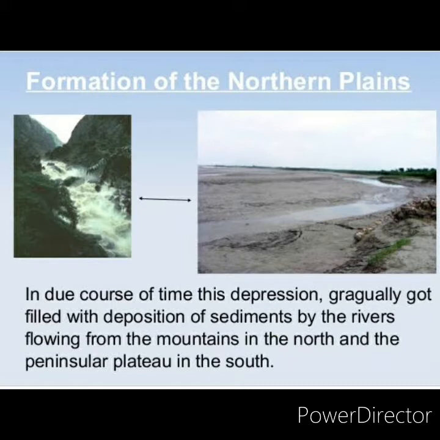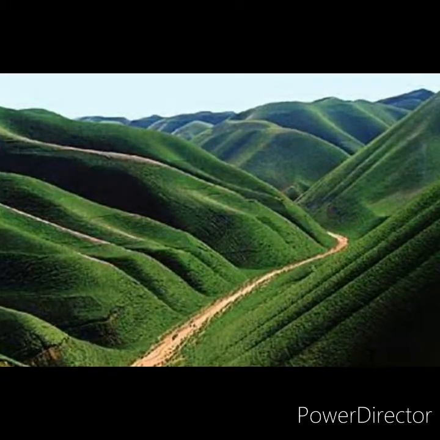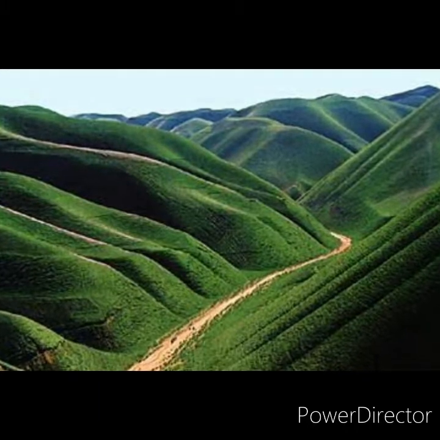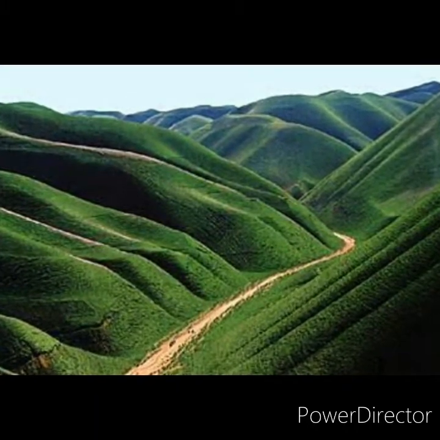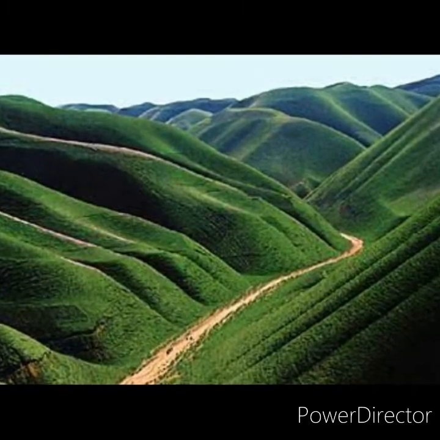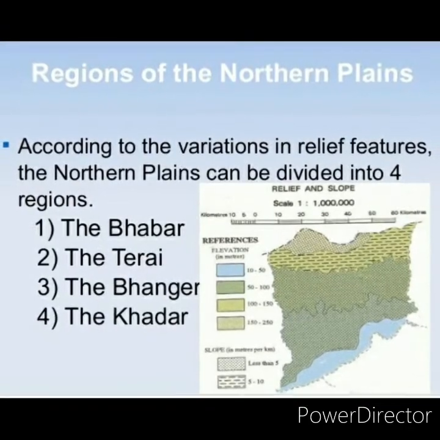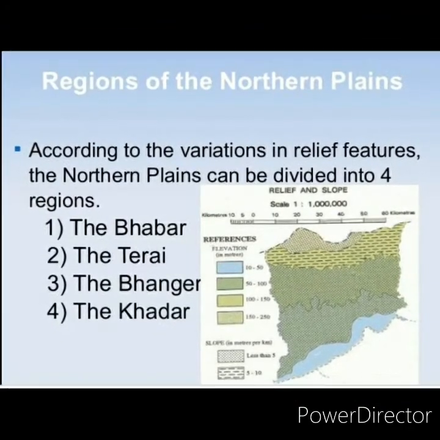They are formed mostly by the depositional process of the Himalayan and Vindhyan rivers. These are all perennial rivers. These rivers deposit an enormous quantity of sediments along the foothills and flat plains. First, we will discuss the Bhabar Plain.